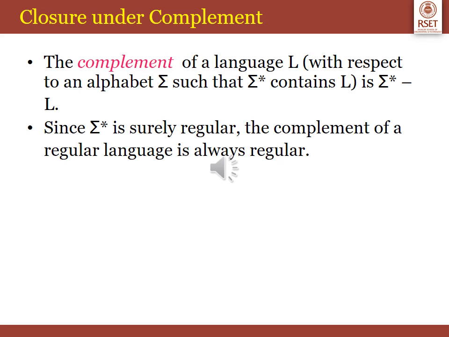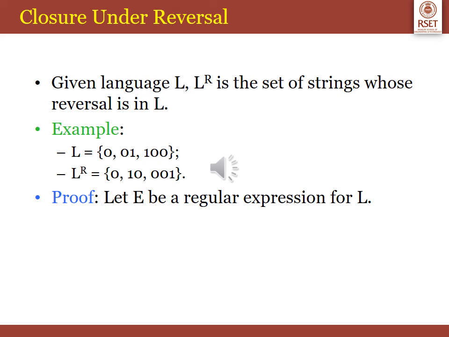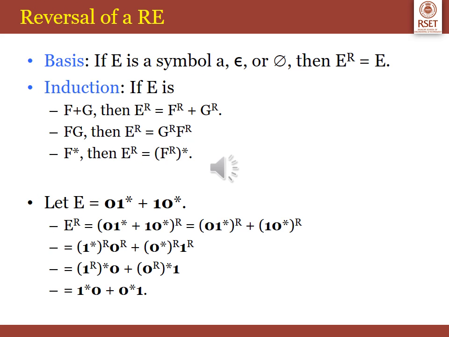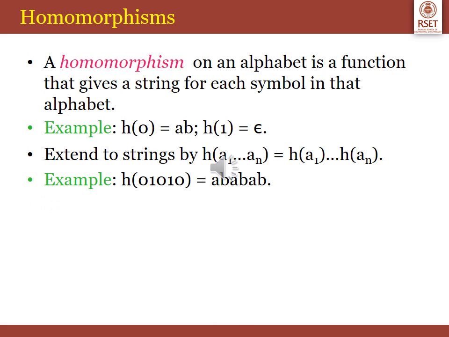The complement of a language is defined as sigma star minus L. Since sigma star is surely regular, the complement of a regular language is always regular. The set of regular languages is closed under the reversal operation also. L^R refers to the set of strings whose reversal is in L. Let E be a regular expression. We form the basis of E, and you can see the induction step that if E is F plus G, FG or F star, E^R, that is E reversal, is also defined in the same manner. So the reversal of a regular expression also results in a regular language.